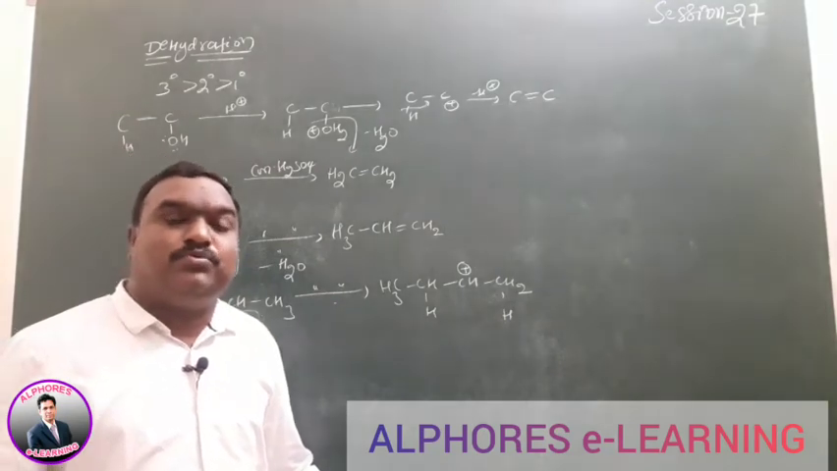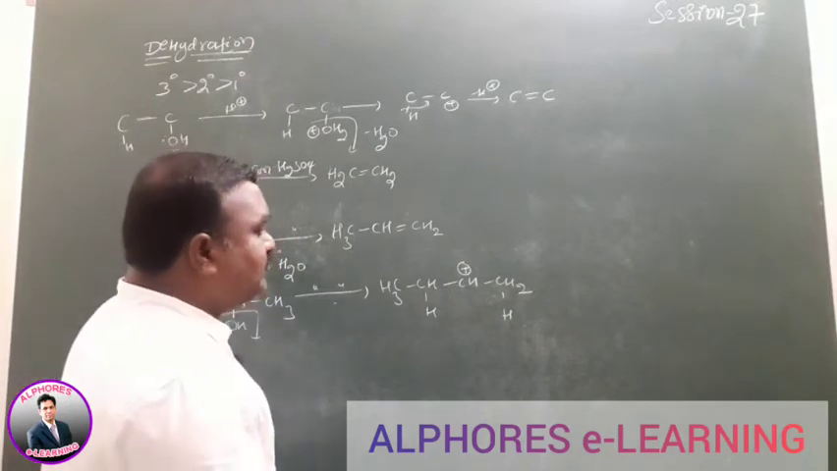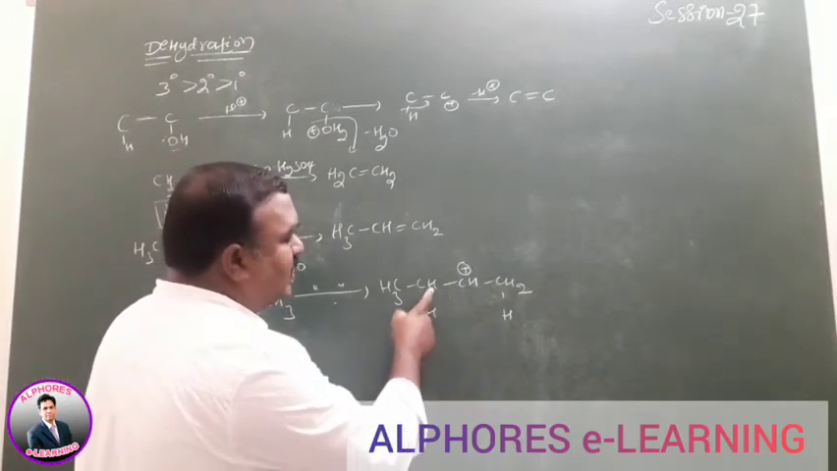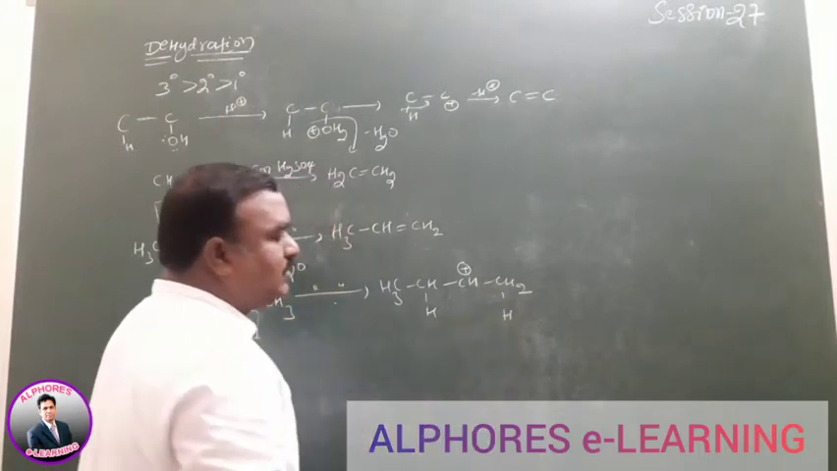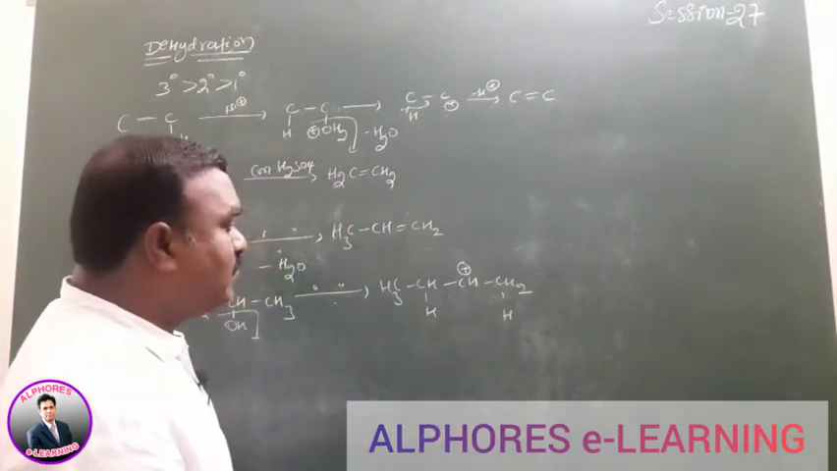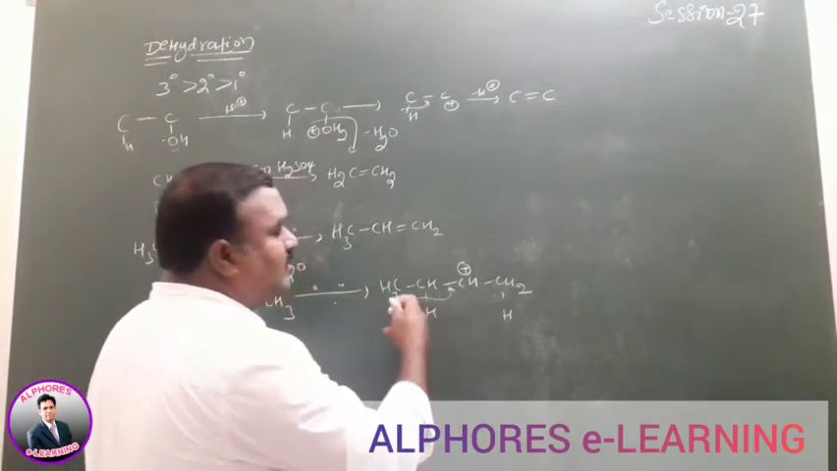According to the Saytzeff rule, we have to write the product in this reaction. The secondary carbon has 2 hydrogens, and the primary carbon is carrying 3 hydrogens. Where do we have to remove the hydrogen right now? According to the Saytzeff rule, if you remove hydrogen from the secondary carbon, we will get the major product here.